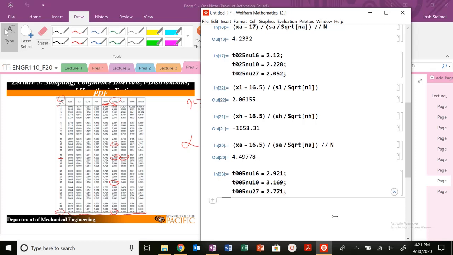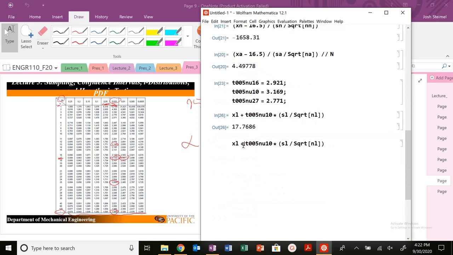To get the bounds, these are essentially my precision errors. So I'm going to do T of 0.005 with nu of 10 times S lows divided by square root of n, plus X bar lows. Let me put this in parentheses because I'm paranoid about parentheses. So plus, and I can do the same thing for minus. And now I'm going to grab these values here, and I'm just going to repeat and change.